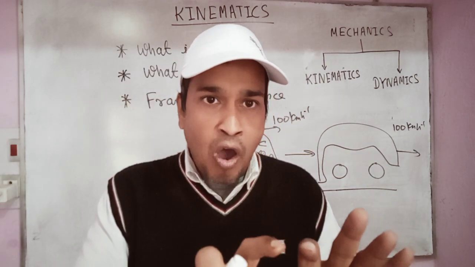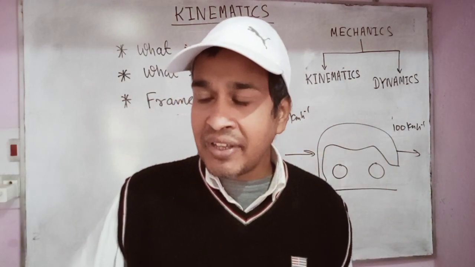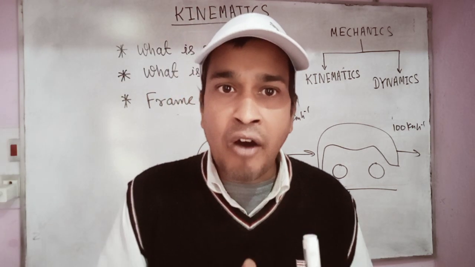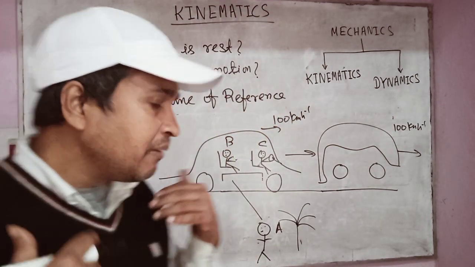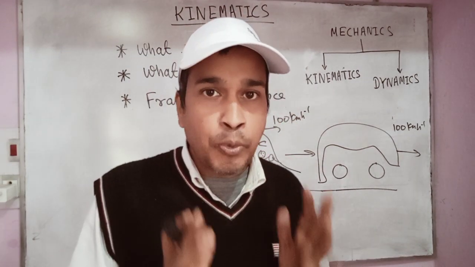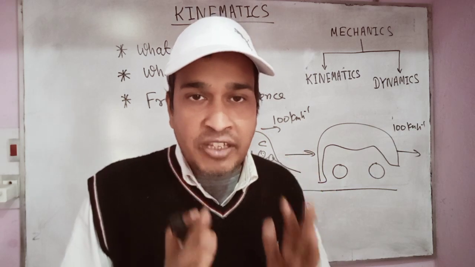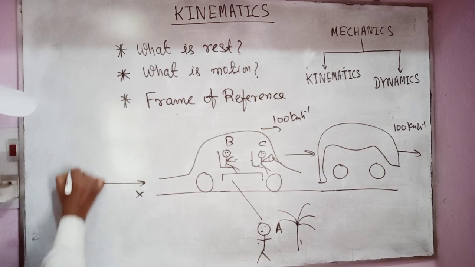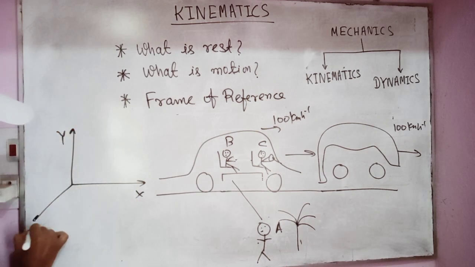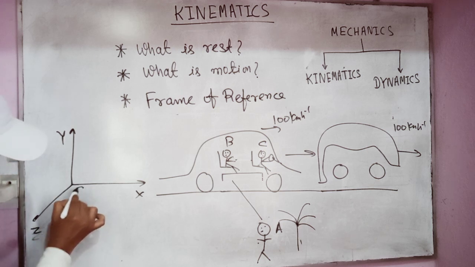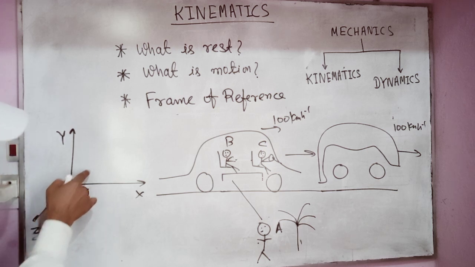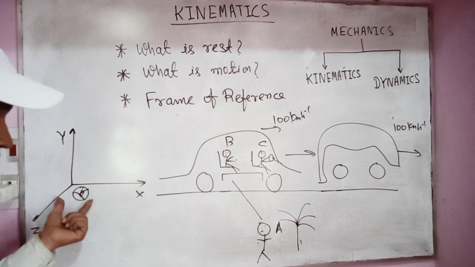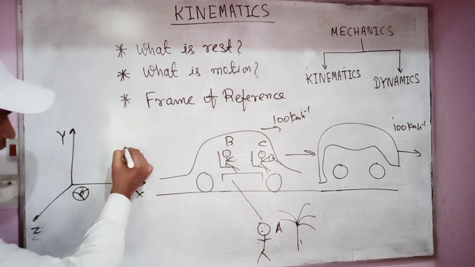So the person or the place according to which we decide whether the given body or thing is at rest or in motion is the frame of reference. There are many methods of choosing a frame of reference, but a popular and very convenient method is three Cartesian coordinate axes, x-axis, y-axis and z-axis. Now we attach a clock to it and this becomes the frame of reference. Then how can we decide with the help of this frame of reference whether a body is at rest or in motion? Let there be a body.